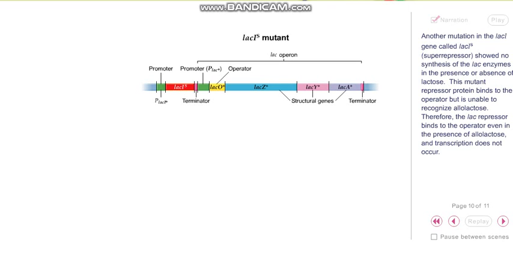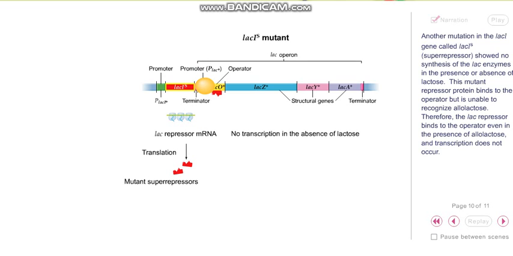Another mutation in the LacI gene, called LacIS, superrepressor, showed no synthesis of the Lac enzymes in the presence or absence of lactose. This mutant repressor protein binds to the operator but is unable to recognize allolactose. Therefore, the Lac repressor binds to the operator even in the presence of allolactose, and transcription does not occur.